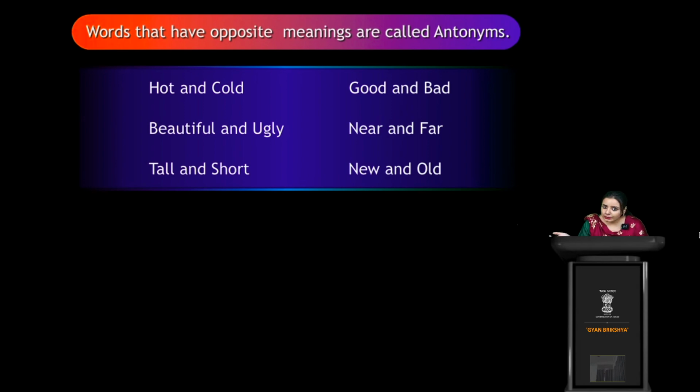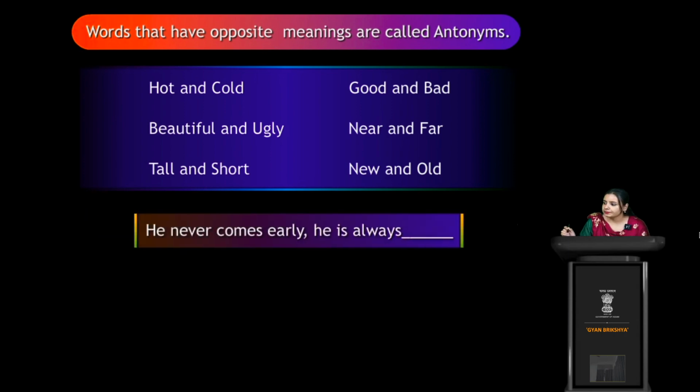So, words that have opposite meanings are called antonyms. Simple. Words that have similar meanings are called what? Synonyms. And words that have opposite meanings are called antonyms. Clear? I hope it's yes. Okay. So, opposite equals antonyms. He never comes early. He is always what? He is always late, because the antonym of early is late.